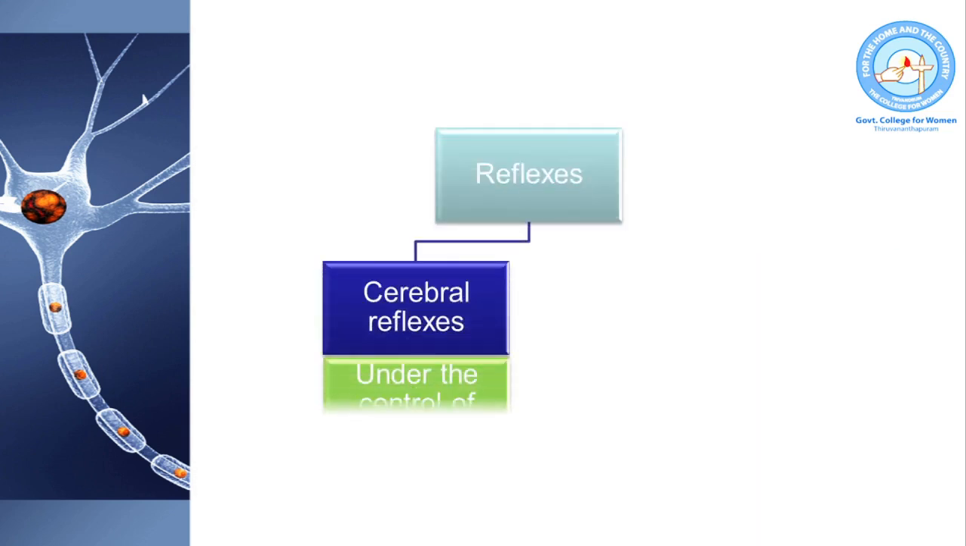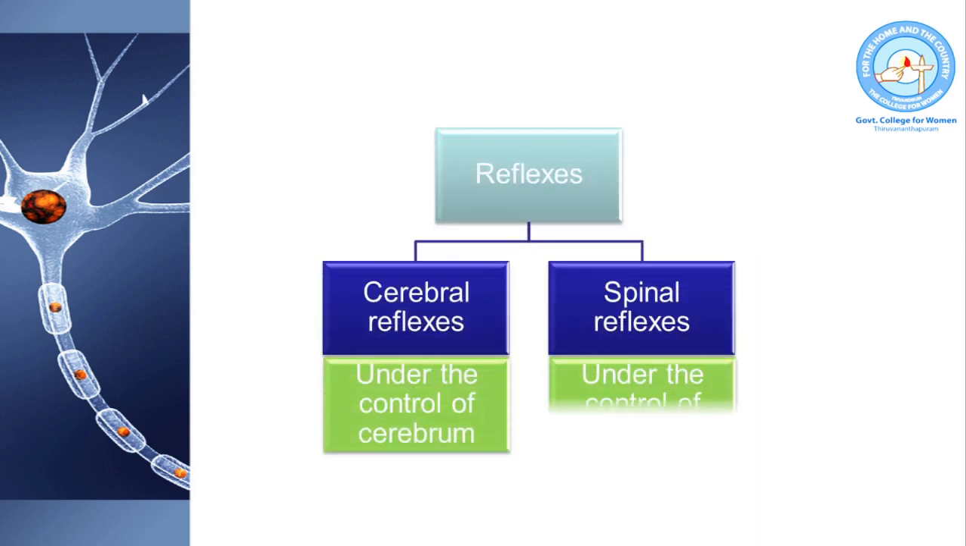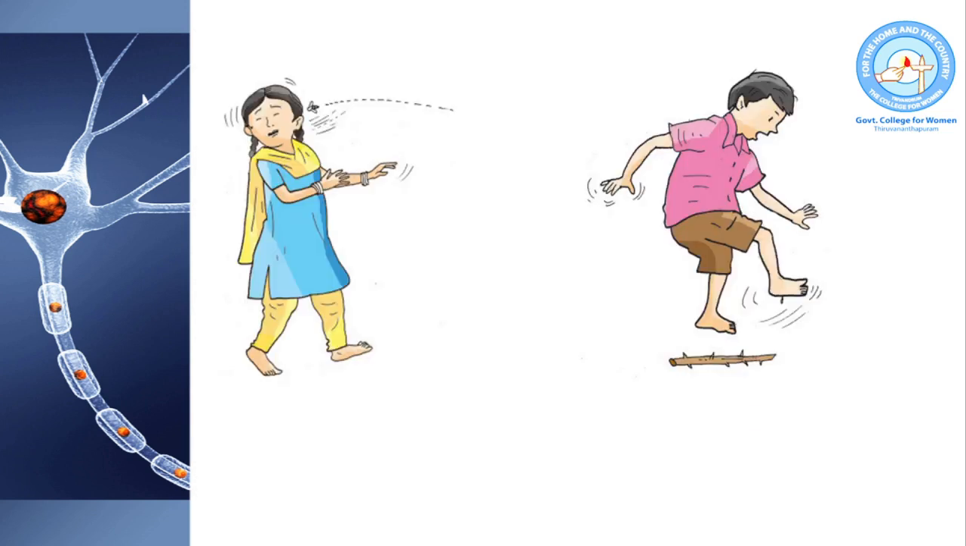There are two types of reflexes, cerebral reflexes and spinal reflexes. Cerebral reflexes are under the control of cerebrum and spinal reflexes are under the control of spinal cord. Now look at this picture again. This girl is turning away her head from the insect. This action is taking place in the head region and it is controlled by the brain. Hence it is the cerebral reflex.